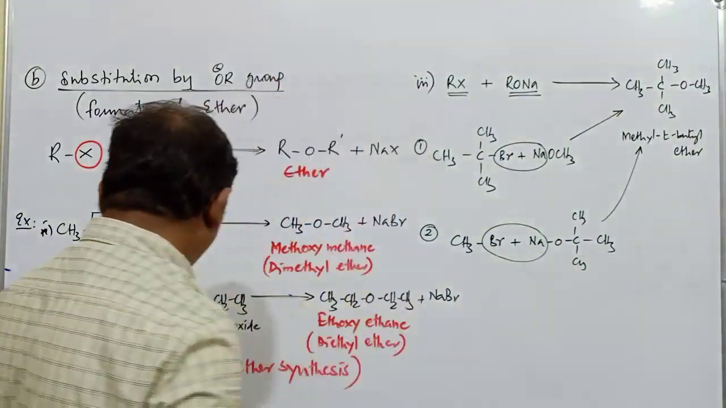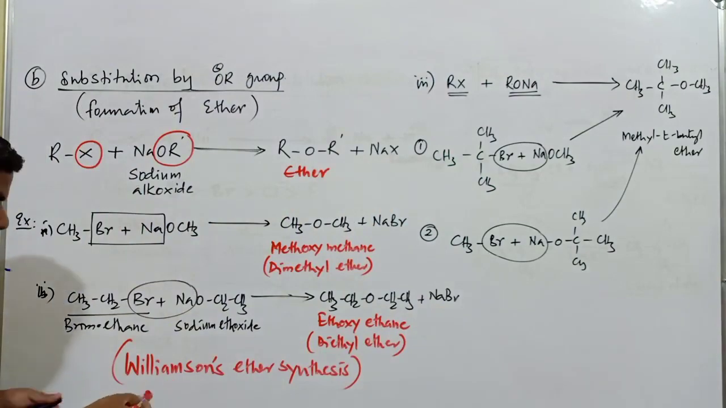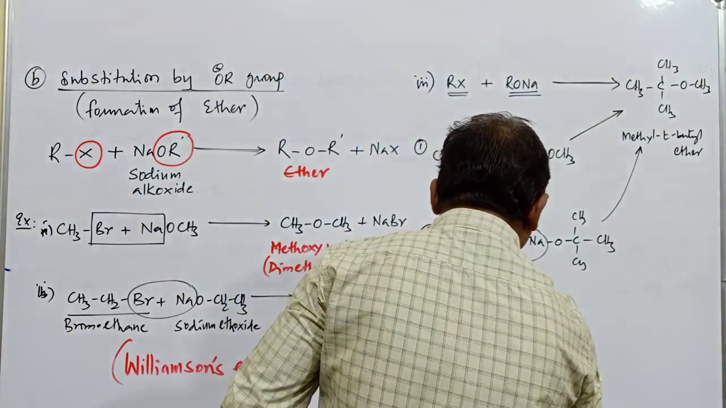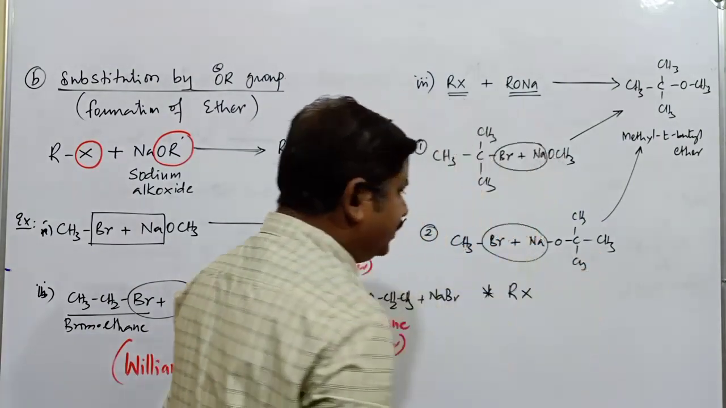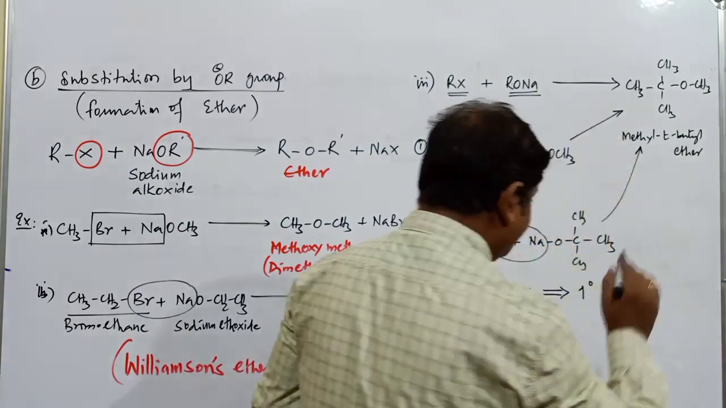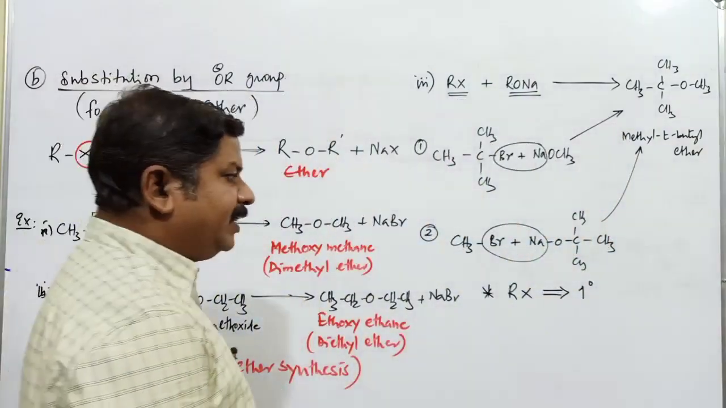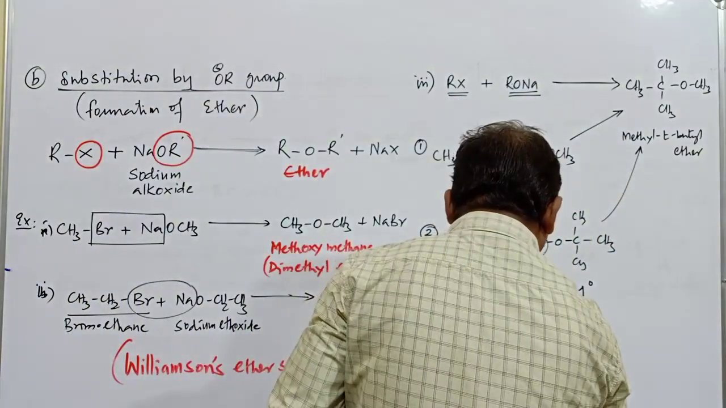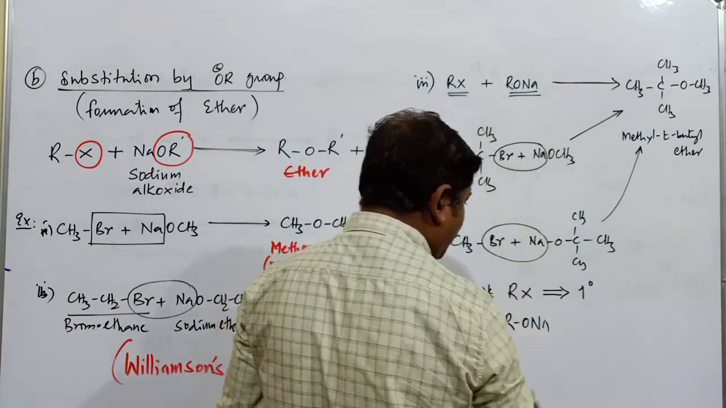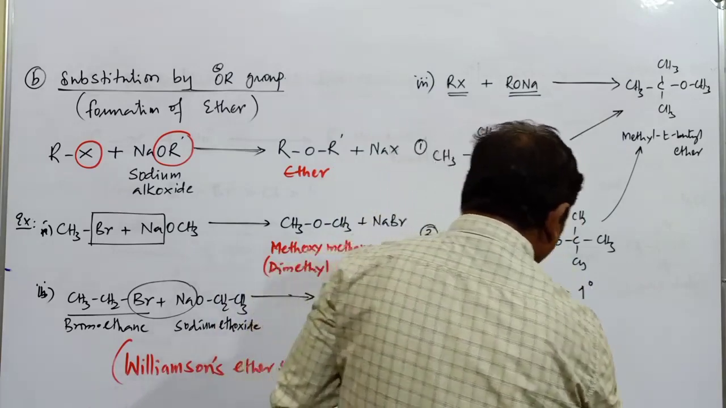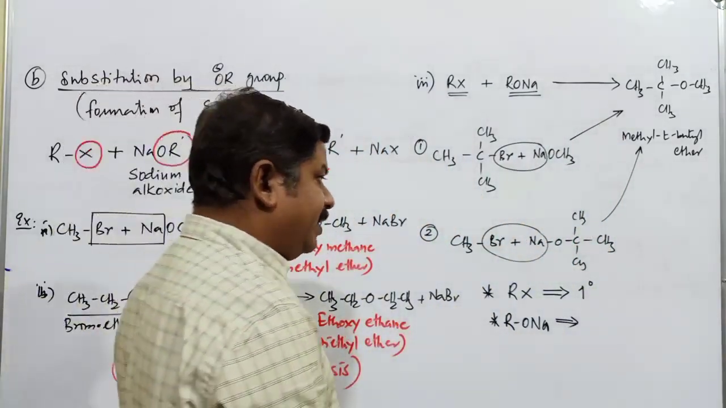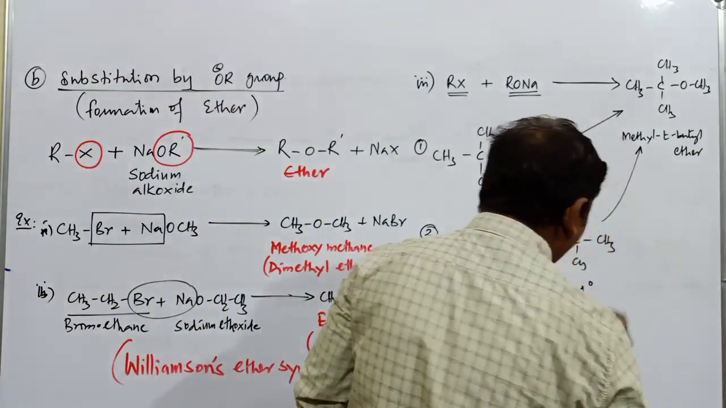Remember, in Williamson's ether synthesis, there is one very important condition. Whatever alkyl halide we are using, the alkyl halide should be primary. The respective sodium alkoxide compound may be primary or secondary or tertiary. That doesn't matter. But the alkyl halide is going to be primary.